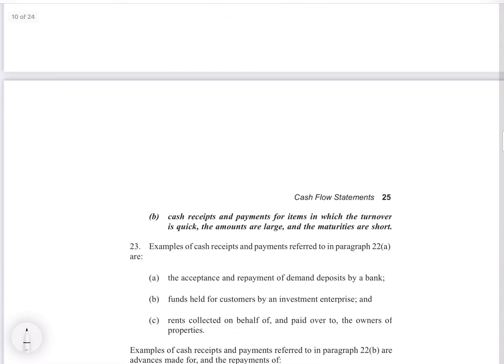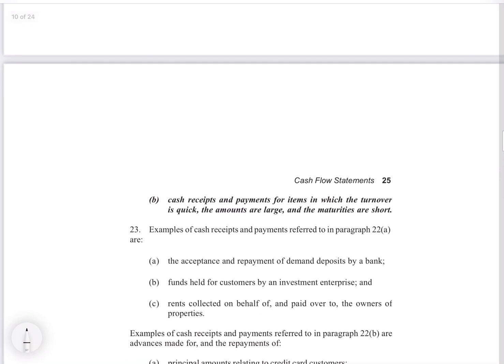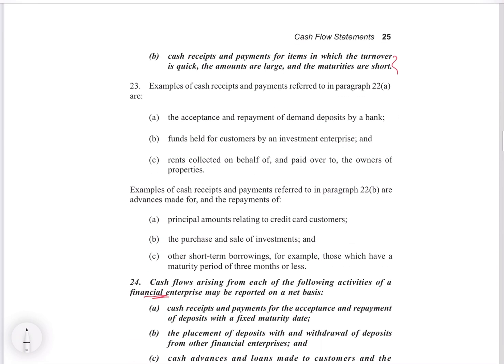Okay. Cash receipts and payments for items in which the turnover is quick, the amounts are large and the maturities are short. Okay, that you can net off. They have given examples also, like funds held for customers by an investment enterprise, the acceptance and repayment of demand deposits by a bank, rents collected on behalf of or paid over to the owners of properties. These are the